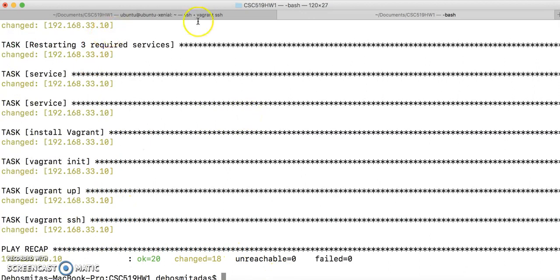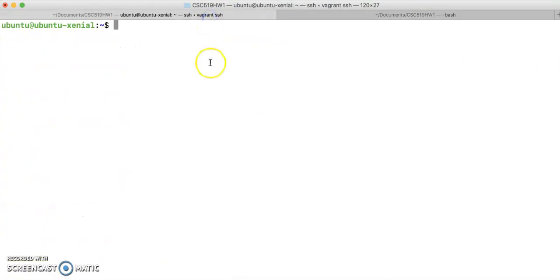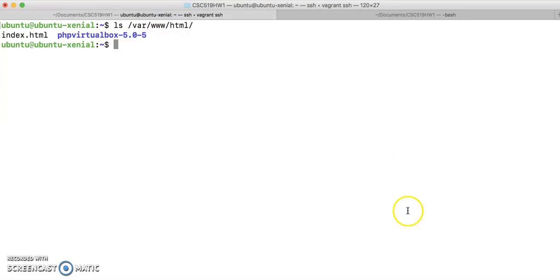Now let's go to the Ubuntu shell and here let's check what is there in this folder. Okay, so I will just copy this PHP VirtualBox folder name and see if the PHP VirtualBox is actually running or not.